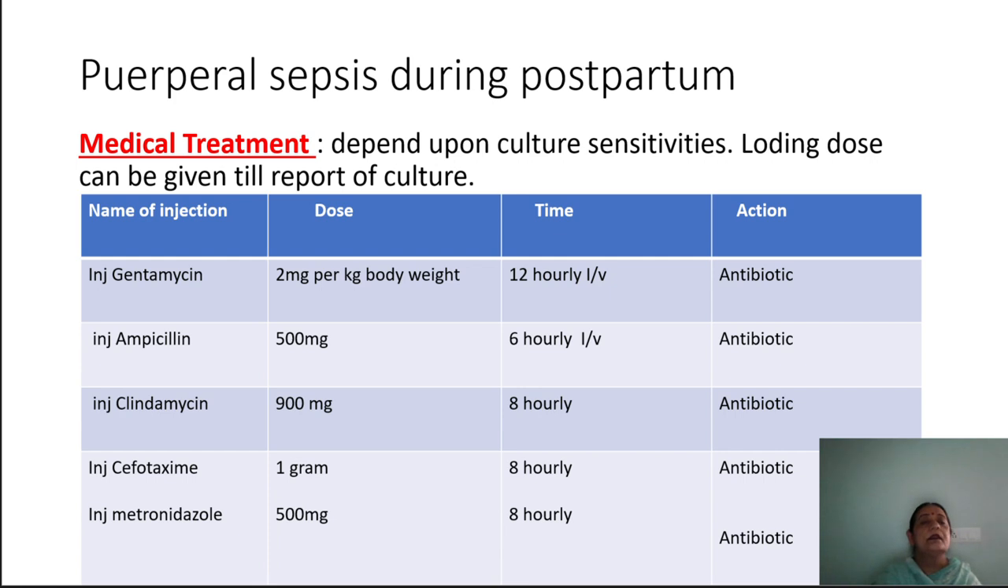Then injection ampicillin, dose is 500 mg, 8 hourly. Route is IV, and it is also an antibiotic. Injection clindamycin, 900 mg, also given 8 hourly, intravenously. Injection cefotaxime 1 gram, given 8 hourly, route is IV, also an antibiotic. Injection metronidazole can be given 500 mg, also given 8 hourly. It is an antibiotic used to kill the microorganism.